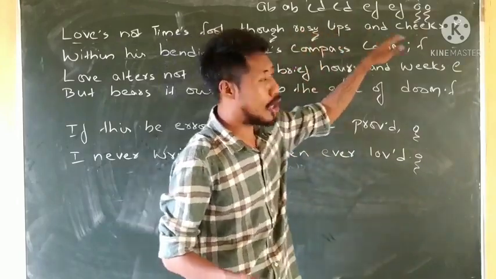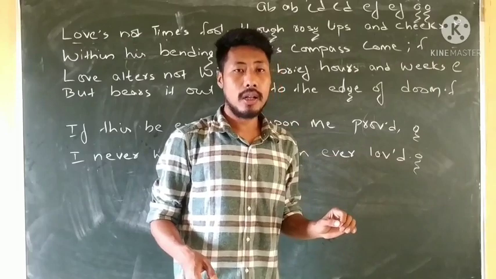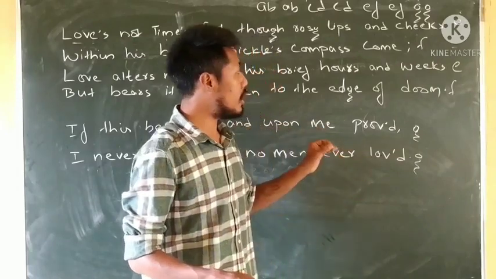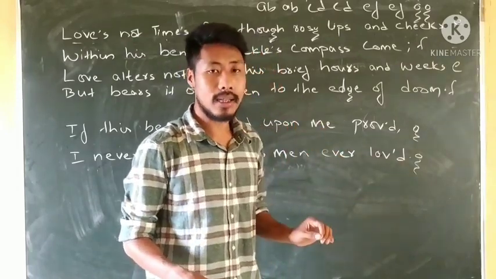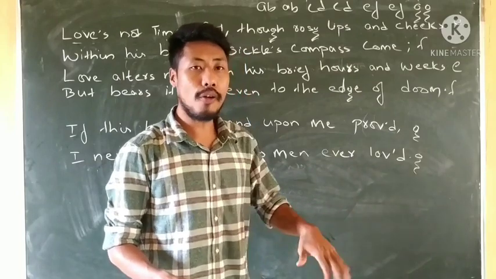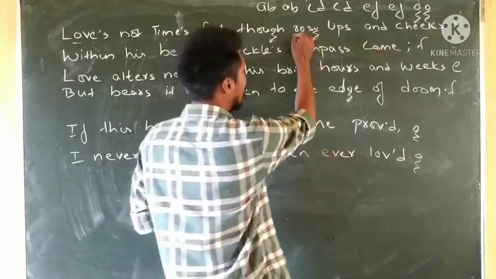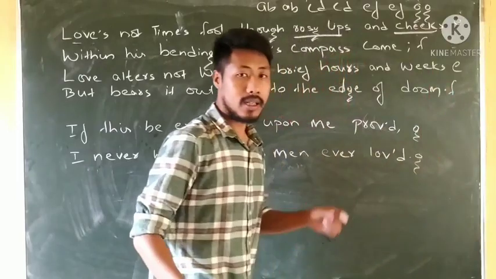See, rosy lips and cheeks means when we are young, the beauty will be luring us, but true love doesn't fall to the luring of the beauty of the rosy lips and cheeks. That's the meaning of it.